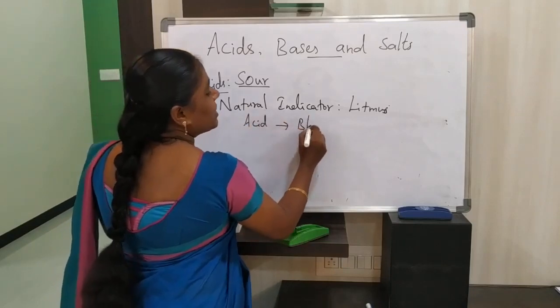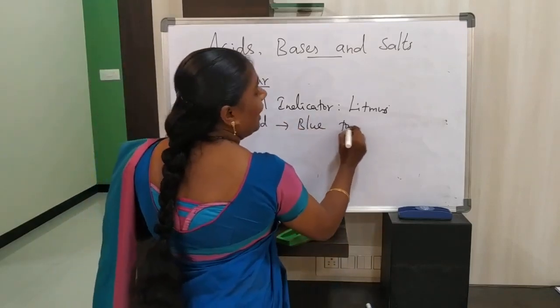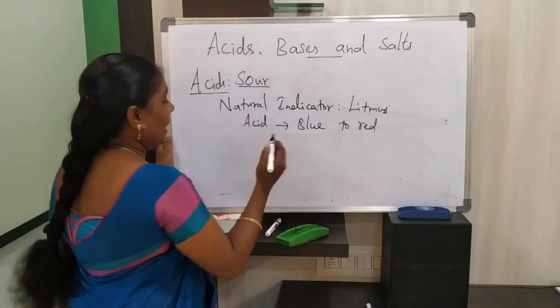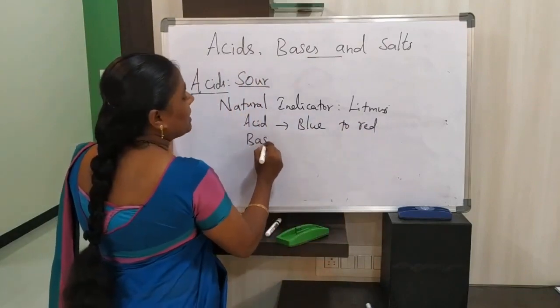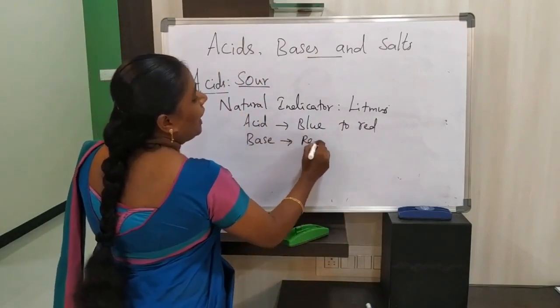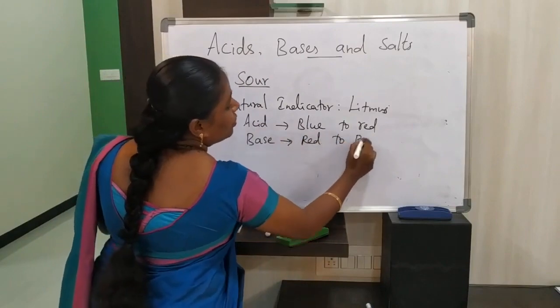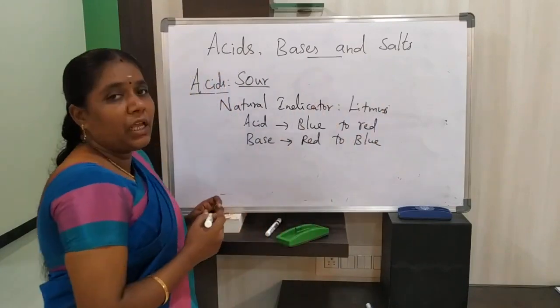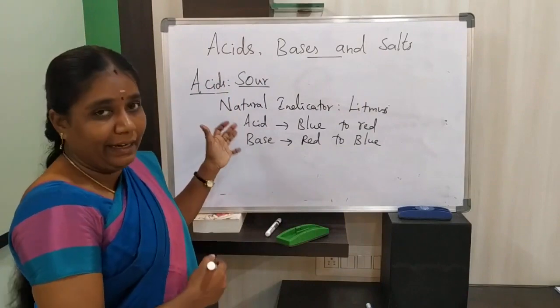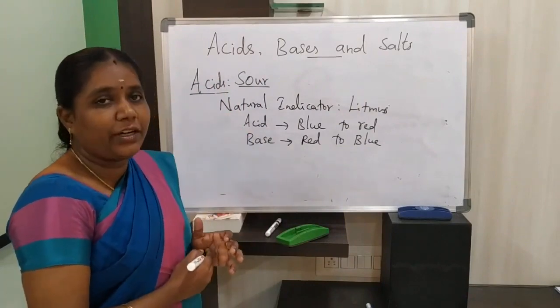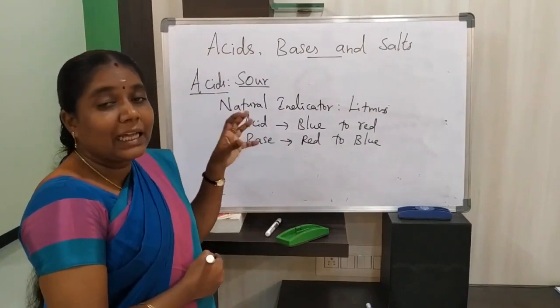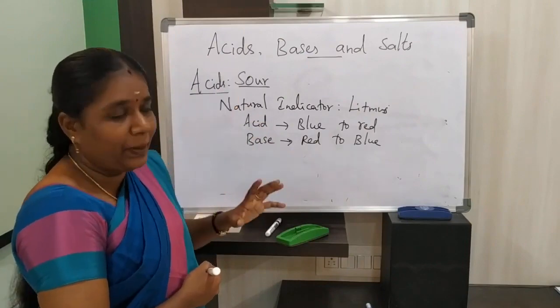Blue litmus changes into a red color, and in base, red litmus changes to blue. So this is a natural indicator. This natural indicator shows color change in acids as well as bases.